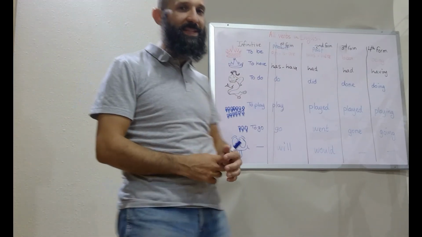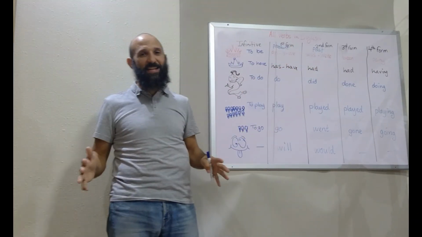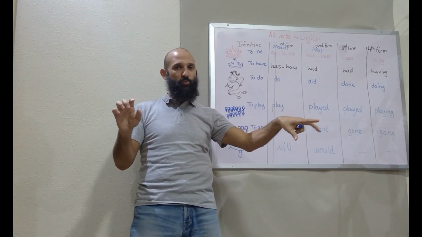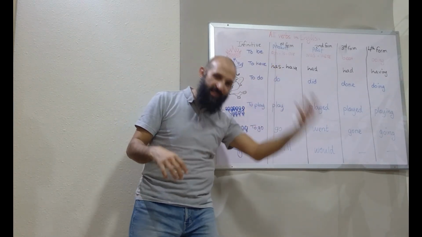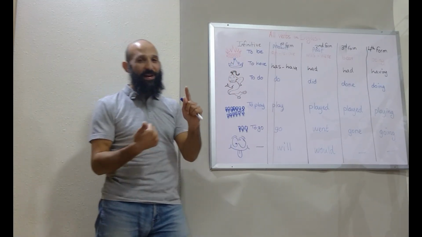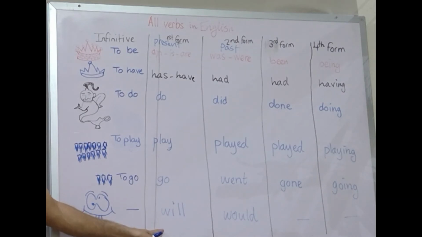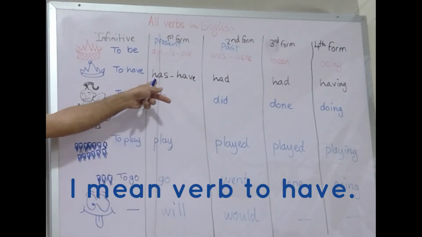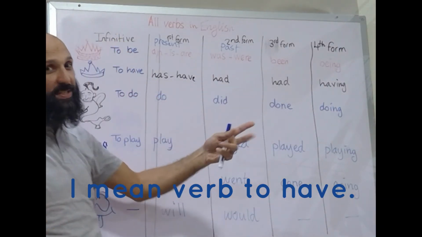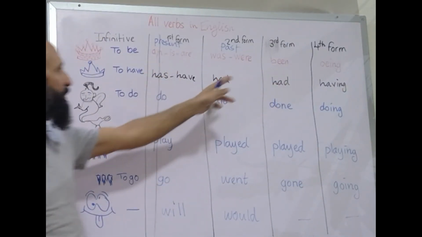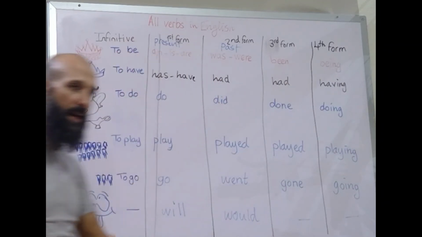Now the most difficult. I wouldn't call it the most difficult, but it has the most words in the English language. It is the verb that has the most words in the English language, which is future perfect continuous. So future, what do we have in future? We have will. And then what do we have in perfect? Verb to be and a verb in the third form, which is been, you know the secret now. And then continuous, what do we have? We have verb to be and then any ing word.